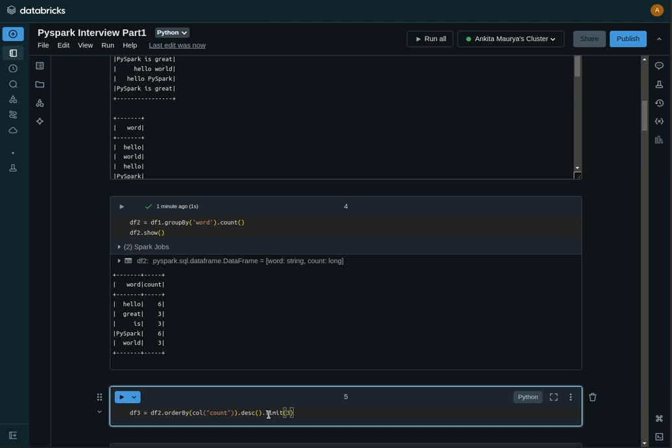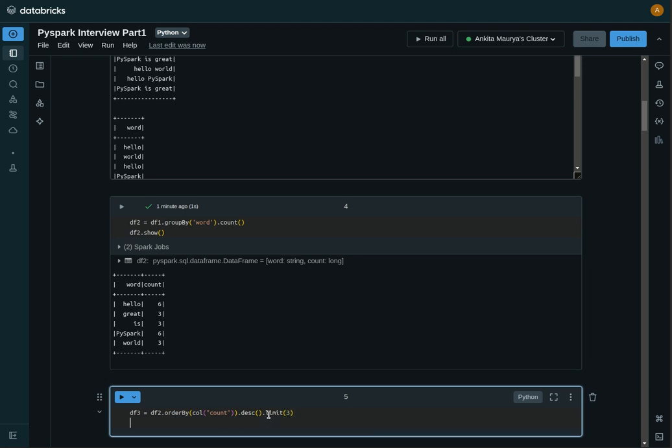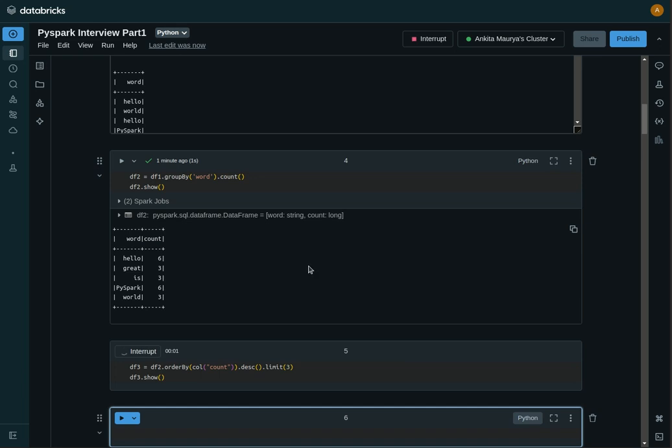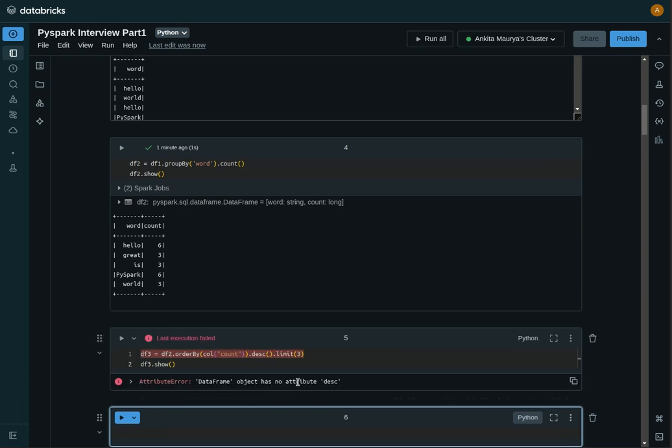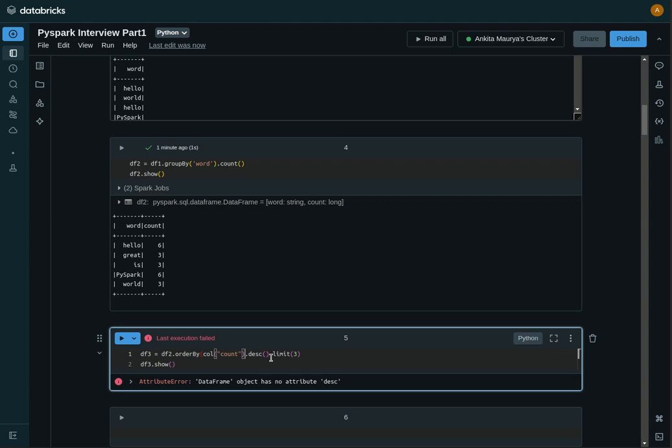And df3 dot show, I can show the data. Now let's see that desc, orderBy, col count. Okay, I wrongly closed this one, I need to close here. I hope it will work.